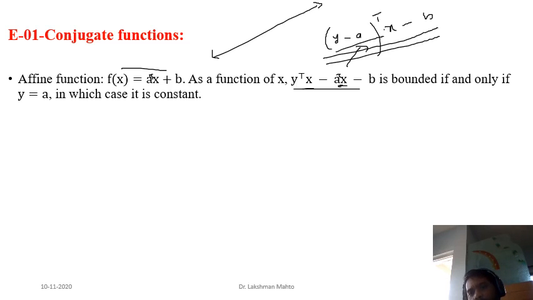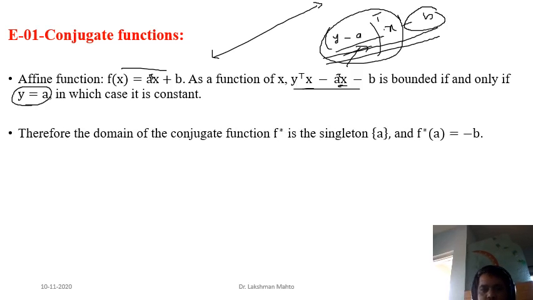But if you make the coefficient zero, then the linear term will vanish. It will not be present here. The only remaining term would be minus b. Minus b is a fixed number, so that's why you are getting a bounded function. So as a boundedness condition, what criterion are we putting? y equal to a. So nice, that is the answer.